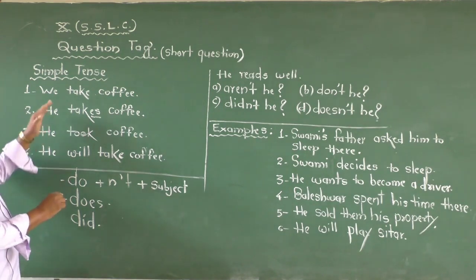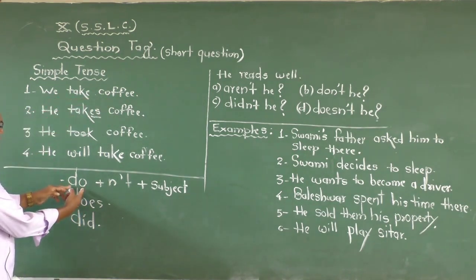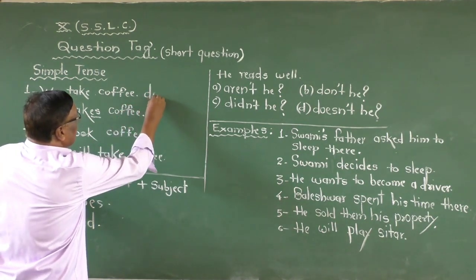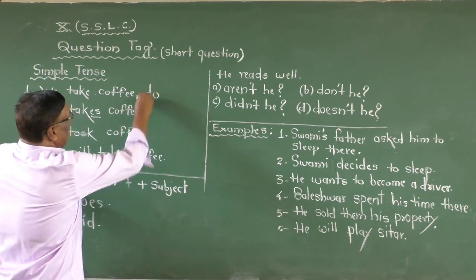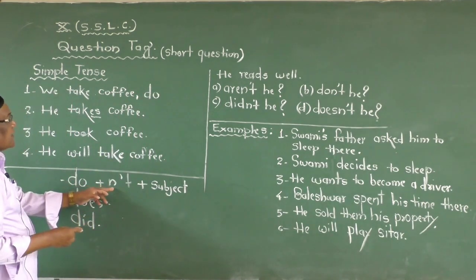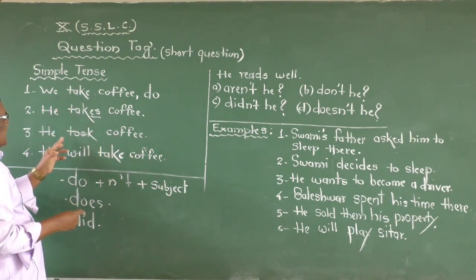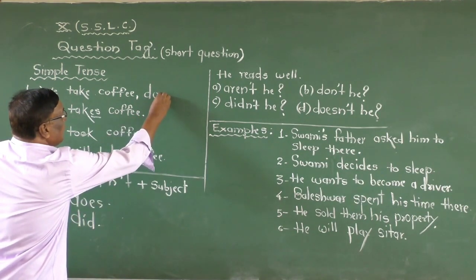You see, while framing this question tag, you use do. Don't use a capital letter here, you use do. Here there is a comma. Do, and what? The negation word, because in the sentence no, not, nothing is there, then you use not. But how to write that?